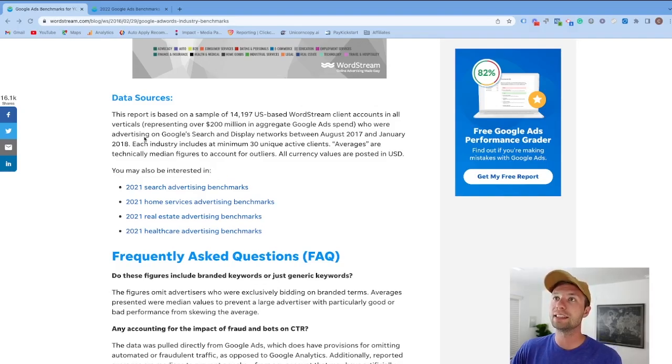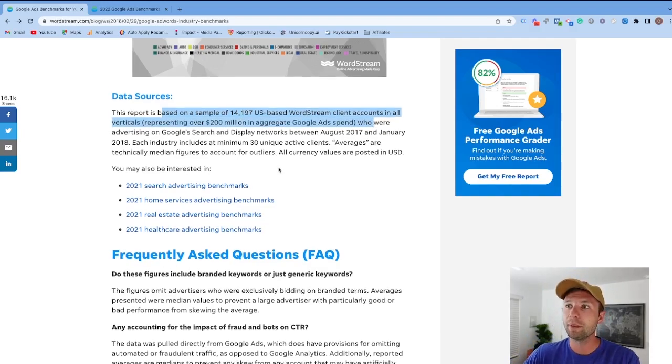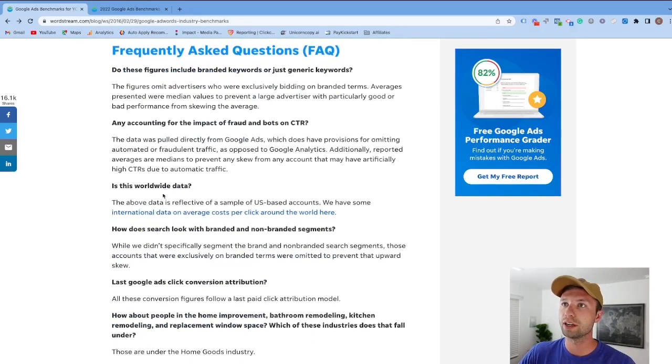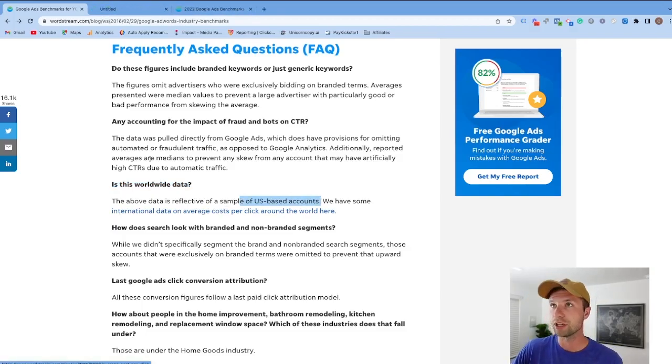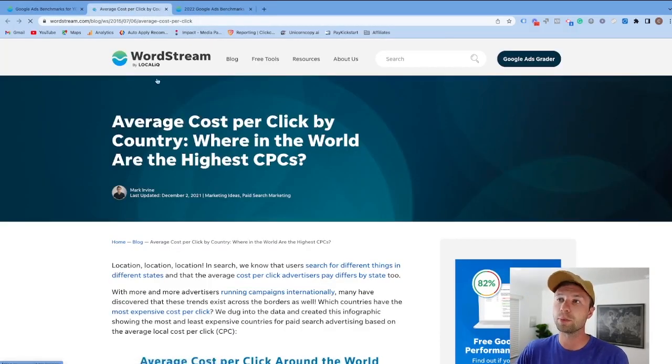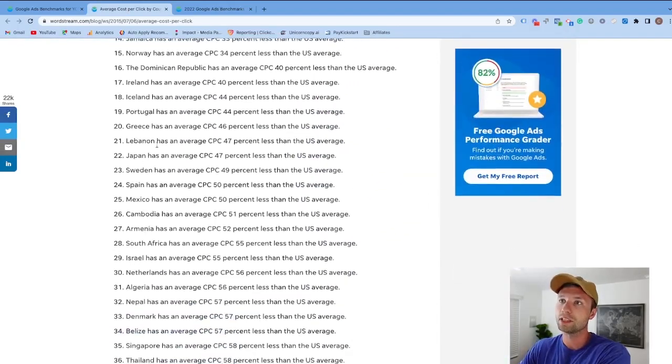And as you can see, this data source is based on a sample of almost 15,000 US-based accounts that WordStream manages. You can see some of the frequently asked questions here that I think are helpful. This is not worldwide data, so just a heads up. This only reflects US-based accounts. They do mention that they have average benchmarks worldwide as well, if you want to check out this blog here.